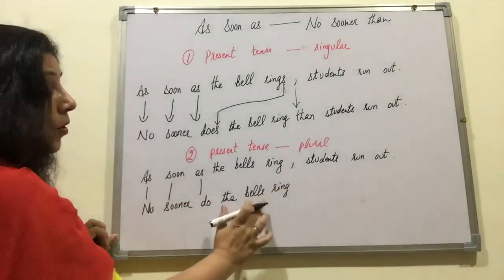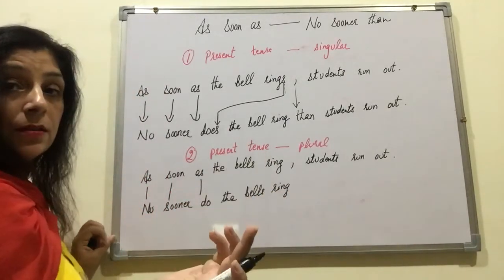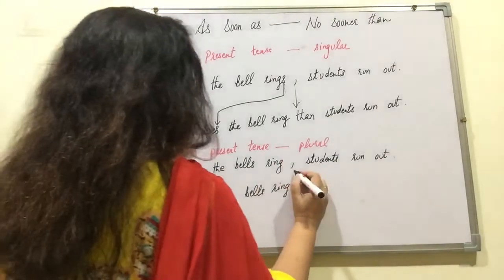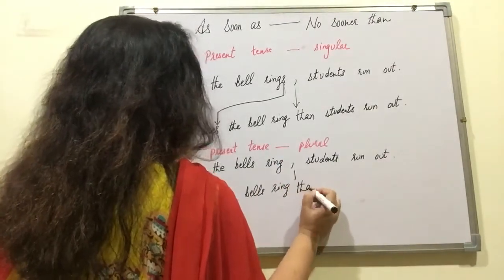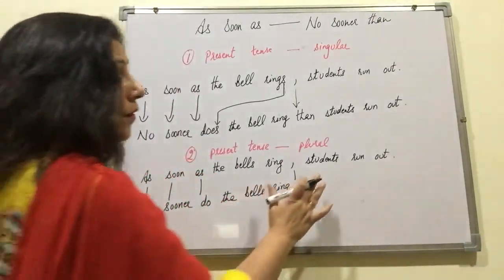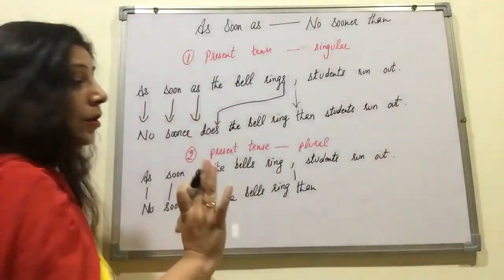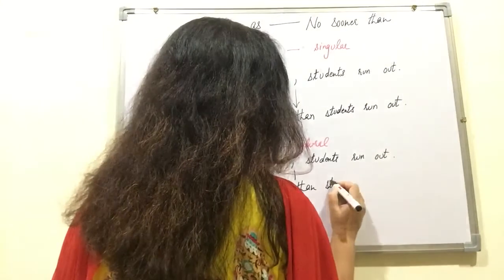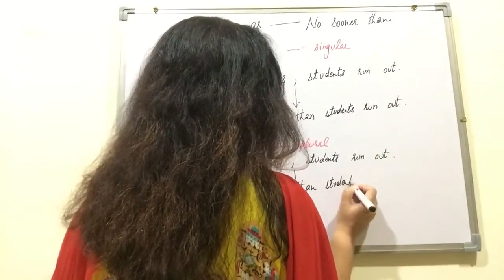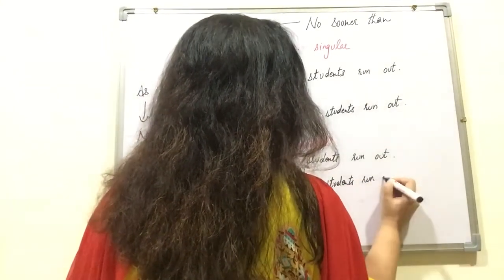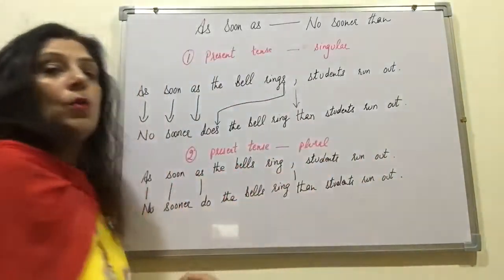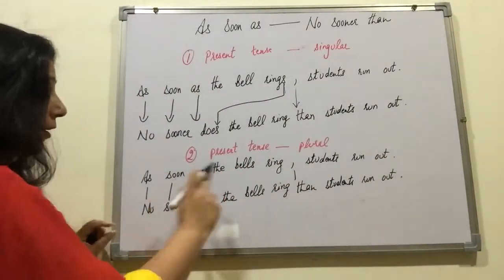It will remain the same because bells, S is there, ring, singular verb. Comma changes into than. And as I told you, rest of the sentence never changes. It always remains the same in this rule. So than students run out. You can interchange it.